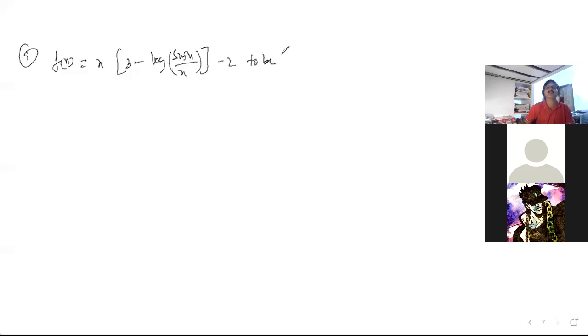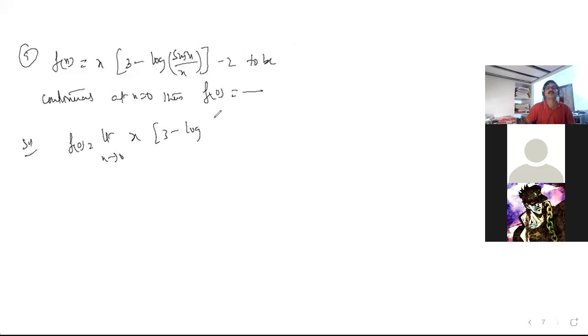To be continuous at x is equal to 0. You are not given the answer, Sakshini. So what he has given here, let me write one step. F of 0, if x tends to 0, f of x means x into 3 minus log sin x by x, minus 2. What do you say?